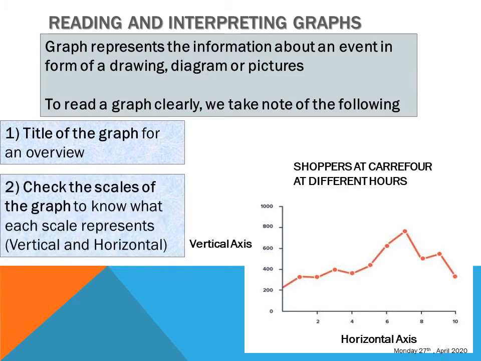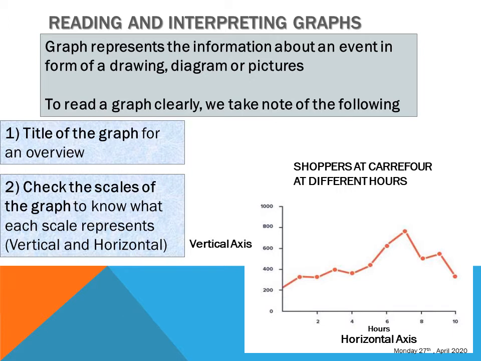The second thing is check the scales of the graph so that you can know what each scale represents. Do you remember the scales? Vertical and horizontal axis? Here is our vertical axis and here is our horizontal axis, just as it has been labeled. What do we have on the horizontal axis?